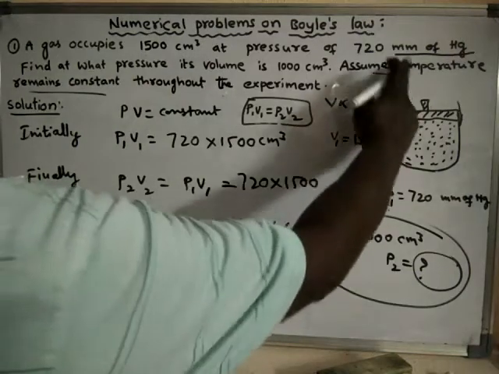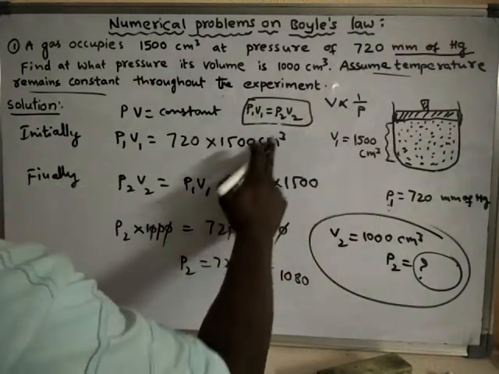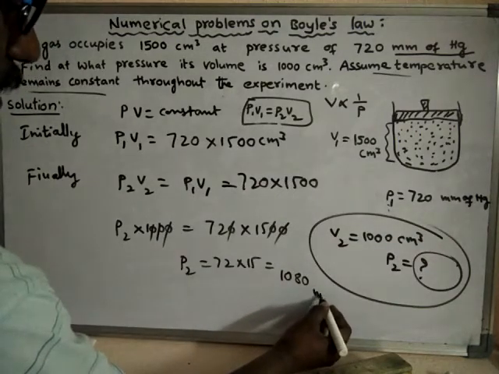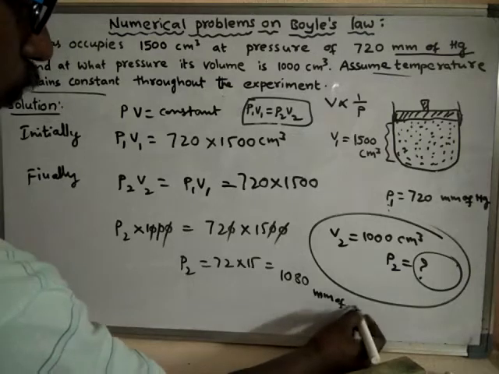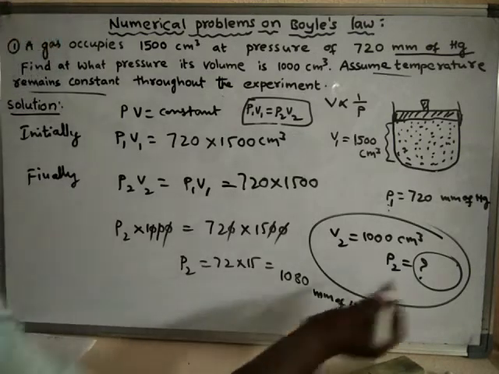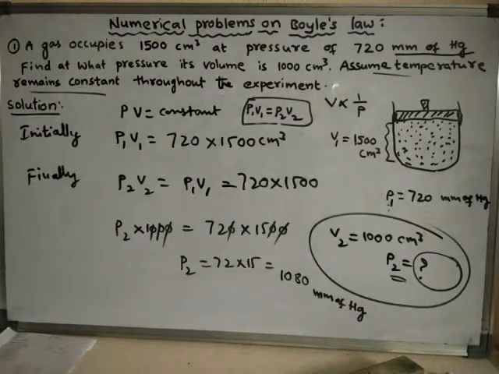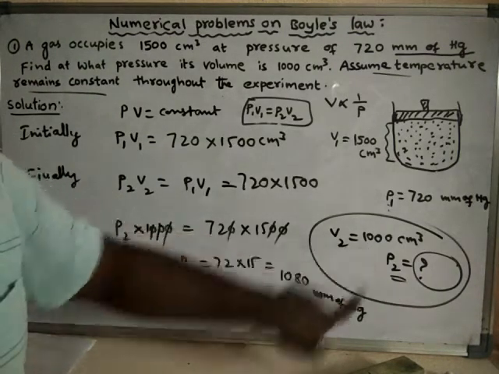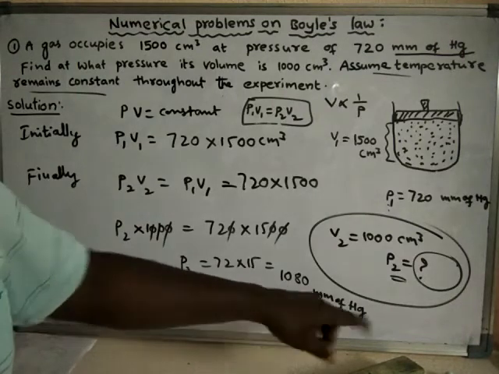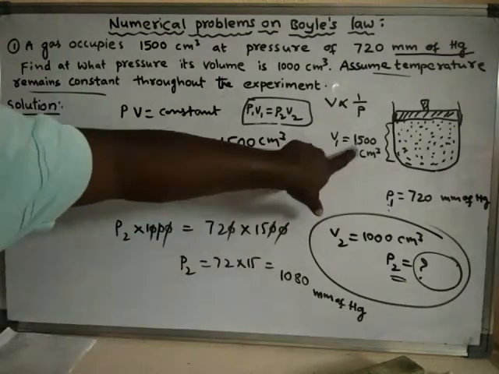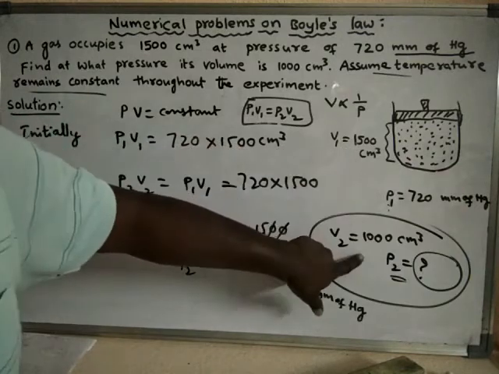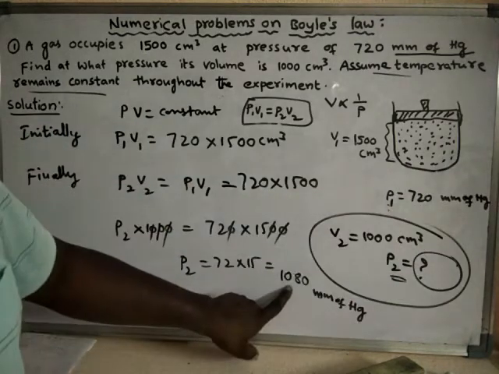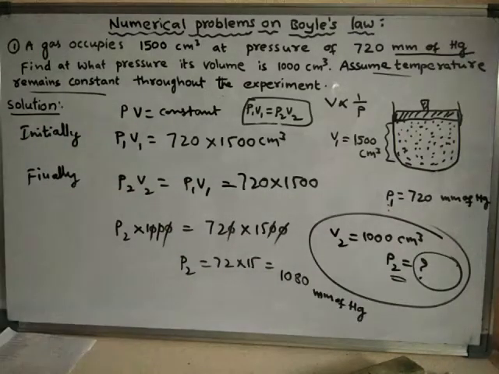Here, the question is in millimeters of mercury. So 1080 millimeters of mercury pressure. That means the new pressure at which the volume is 1000 centimeter cube is 1080 millimeters of mercury. See, here volume is decreased, so automatically we can assume that the pressure will increase. So initial pressure was 720, now the pressure is increased to 1080 millimeters of mercury.